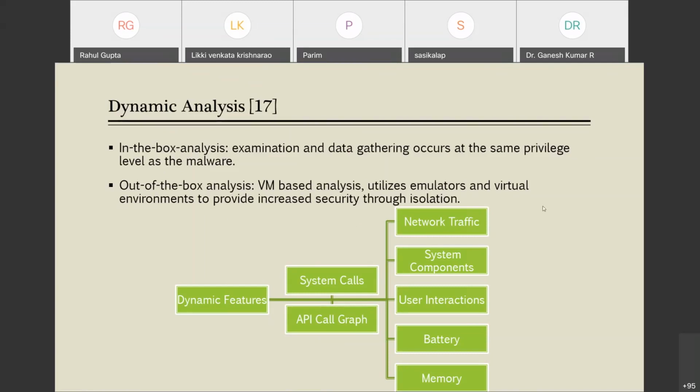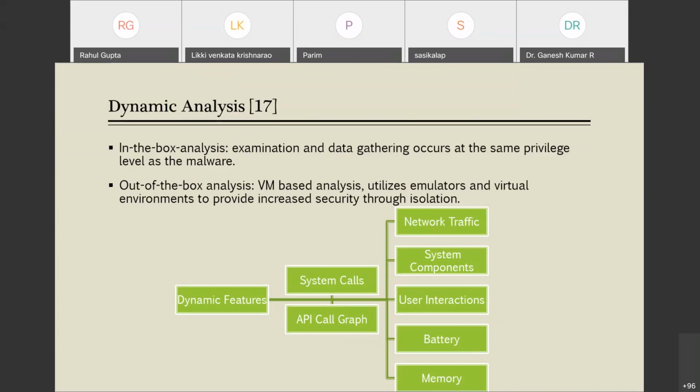From dynamic analysis, we could extract system calls, API call graph, network traffic, system components, user interaction, battery, memory, all such things. I will discuss each of the features one by one. So what is a system call? A system call graph is a graph generated by system services.